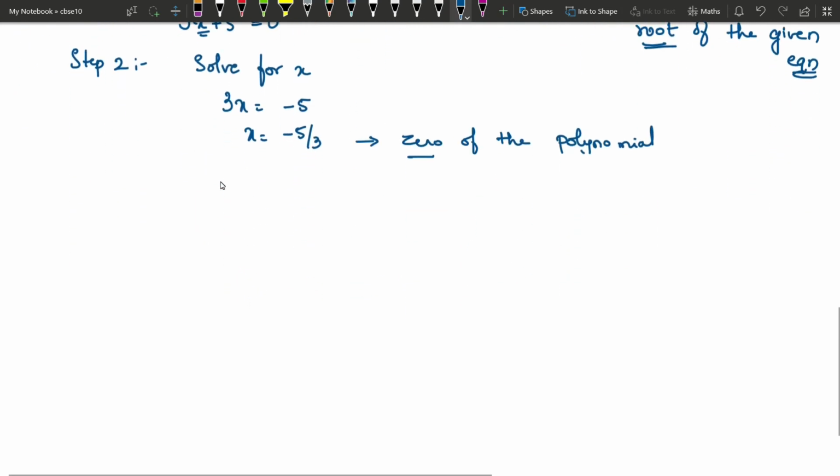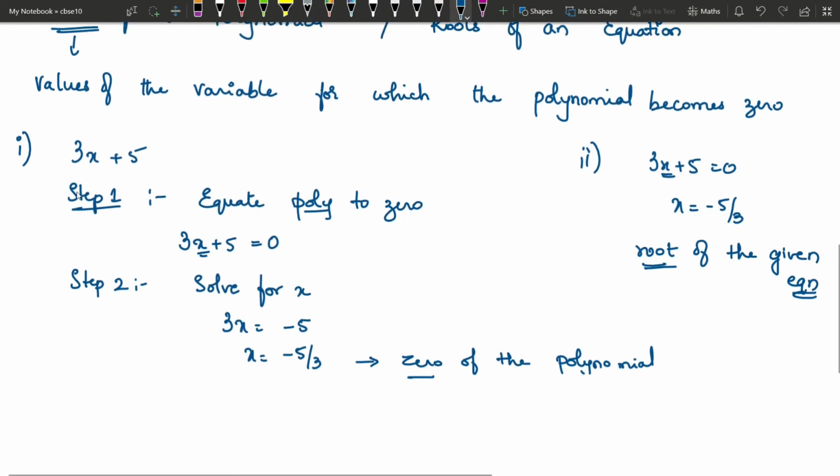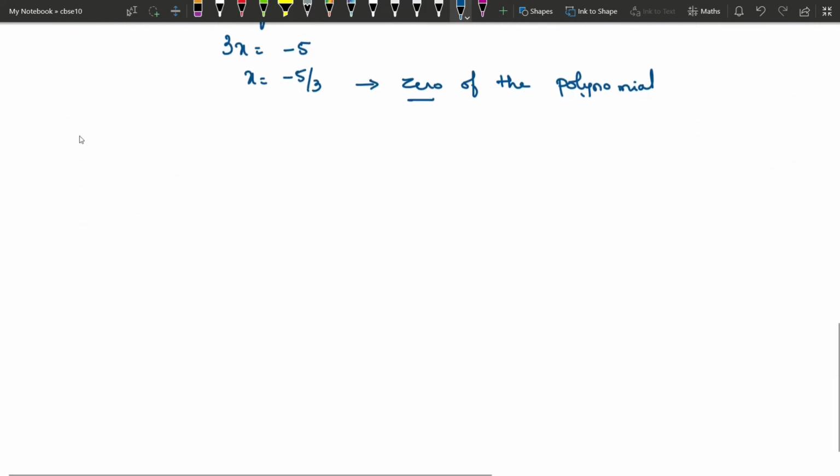In case of a quadratic polynomial, to find the zeros of a quadratic polynomial, we have two ways. One is the factorization method and we also have the formula method. So these are the two methods to find zeros of a polynomial and we will see how to find them. We have already done step 1. We have already seen how to find the zero of a linear polynomial. So next we will find the zeros of a quadratic polynomial.